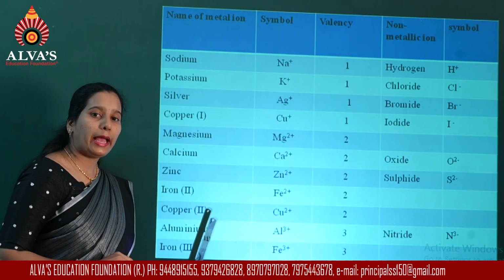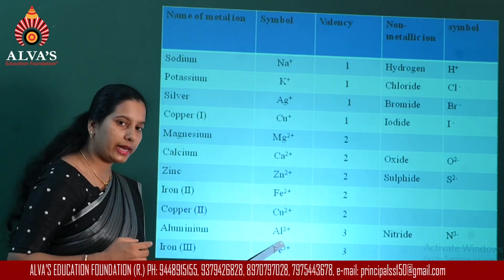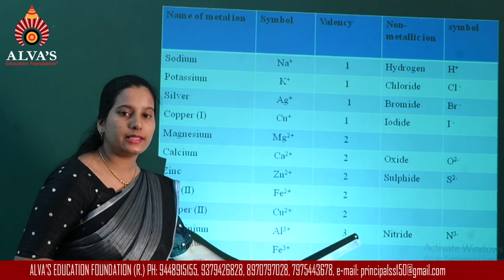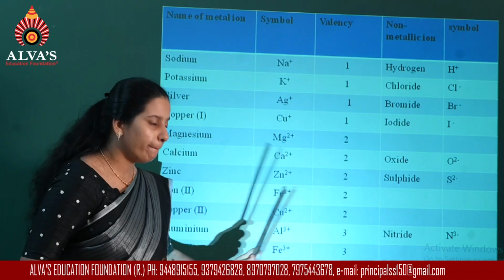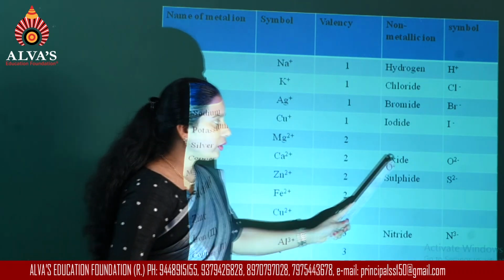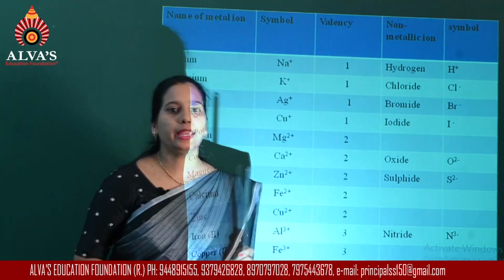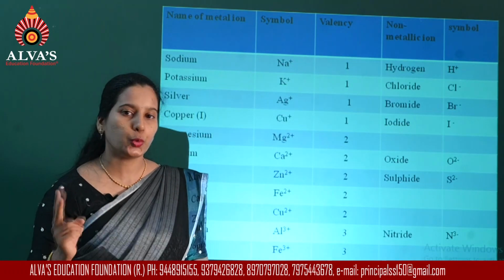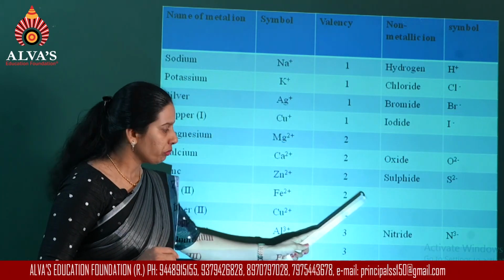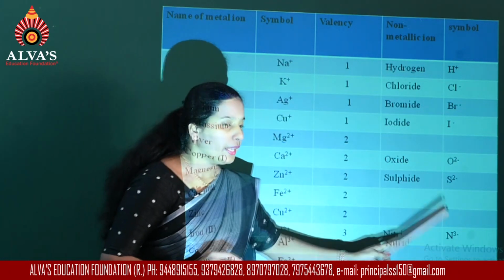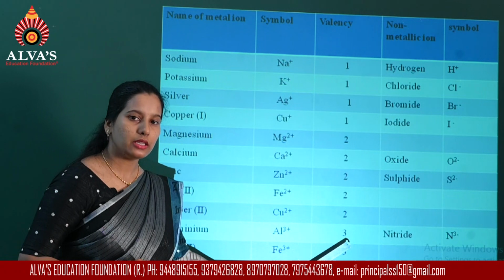Now coming to aluminium, when an aluminium atom loses 3 electrons, it will get +3 charge and the valency becomes 3. Iron in the +3 state, again valency will be 3. Coming to negatively charged ions, sulfide is formed by gaining 2 electrons. Sulfur, when it gains 2 electrons, we get sulfide ion having a valency 2. Whereas in the case of nitride, nitrogen is receiving 3 electrons, hence the valency becomes 3.